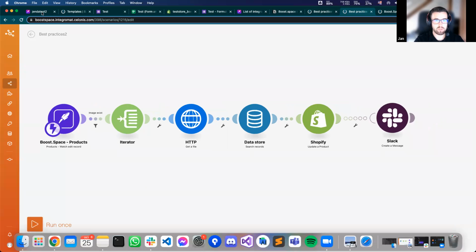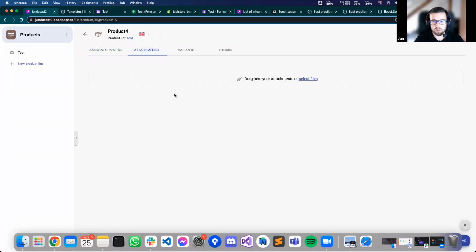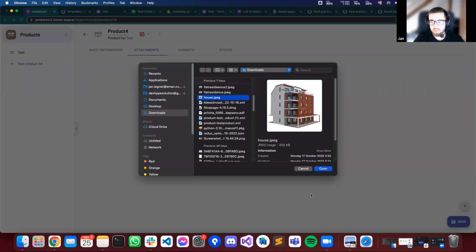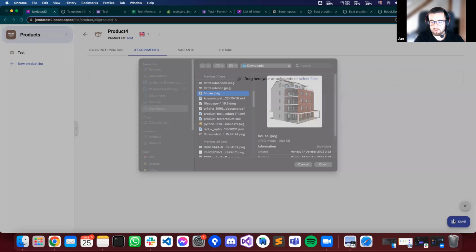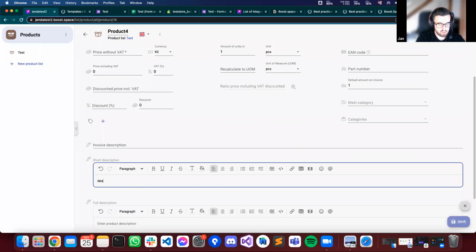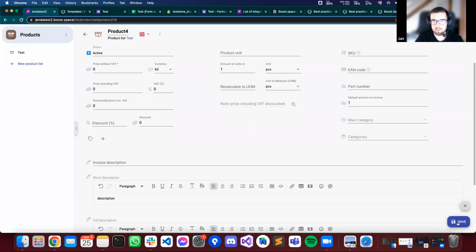I want to watch edited records, so I will add some attachments here. For example, there is some image of a house. I will hit the save button, and also, for example, I want to edit the product, and I will give it some description. So after this module is updated, oh, there is something. Okay, I will paste it here, some price, and save it.